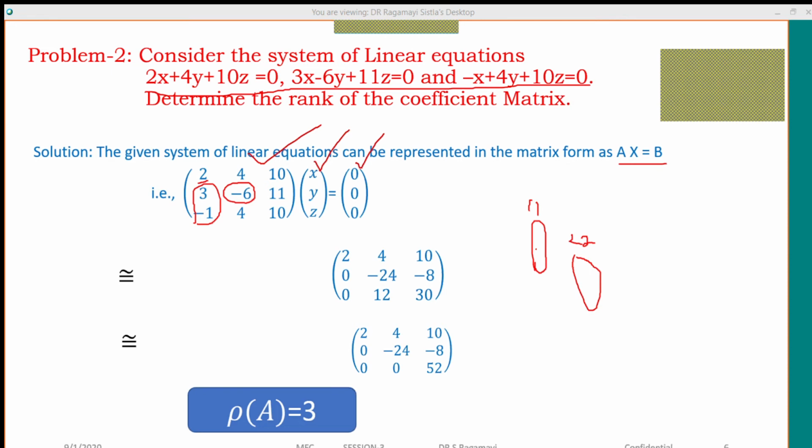Next, you take the 3 position element and make the below elements zeros.